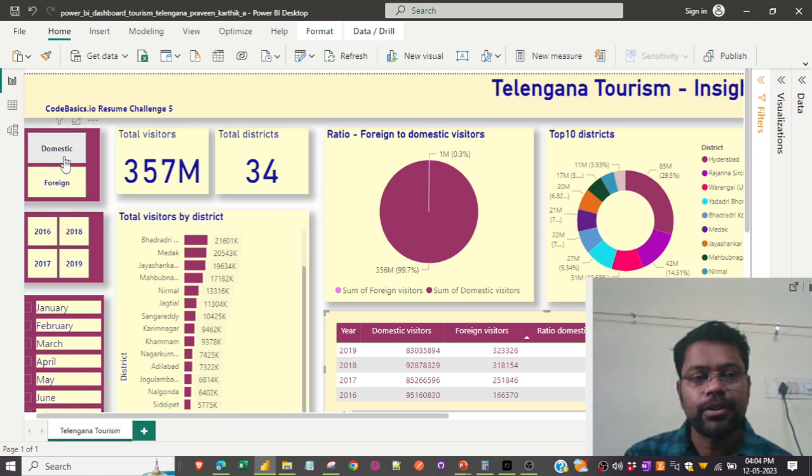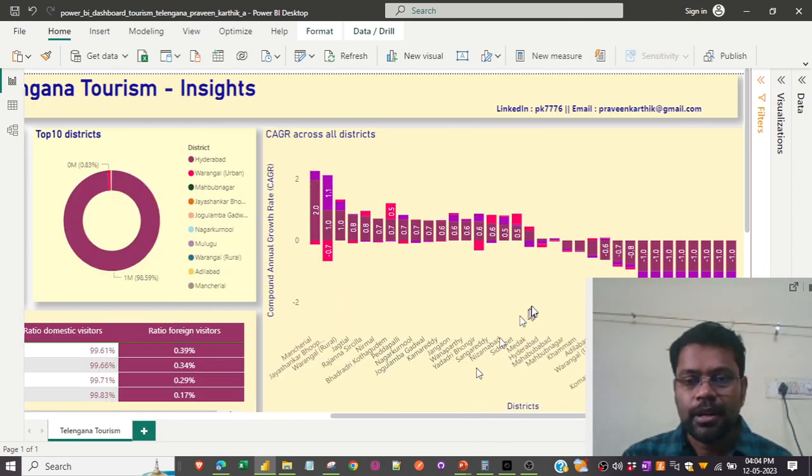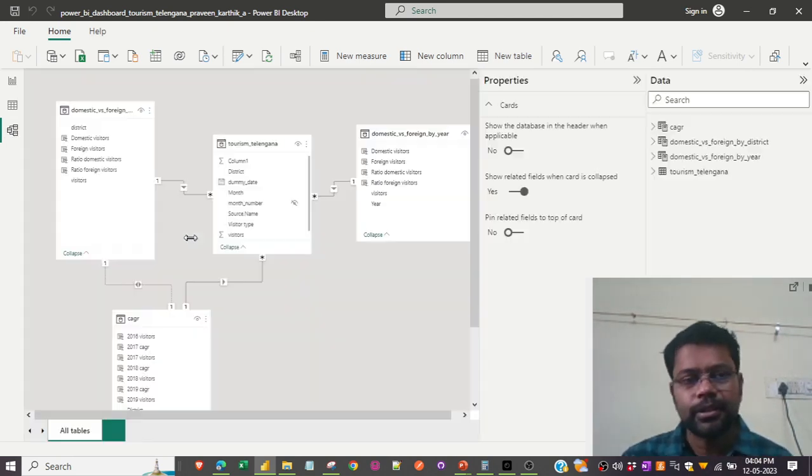Let's say for foreign, let's click the foreign filter. Let's see if this is getting filtered. I'm not sure whether I have made a relationship for this one. I think there's no relation because this is a separate table. I know this is a technical part of the Power BI presentation.